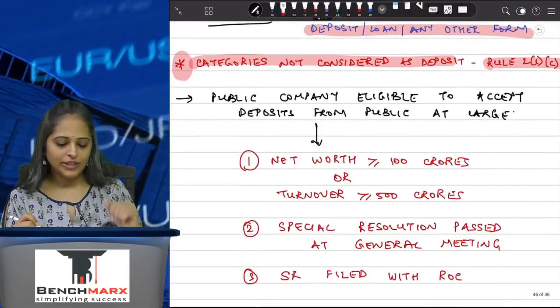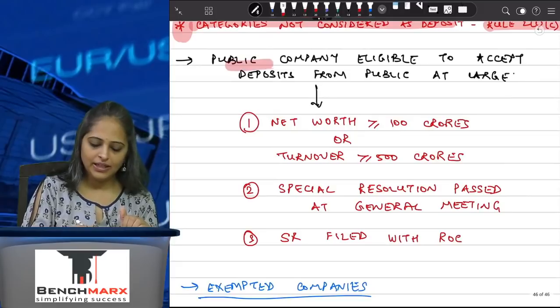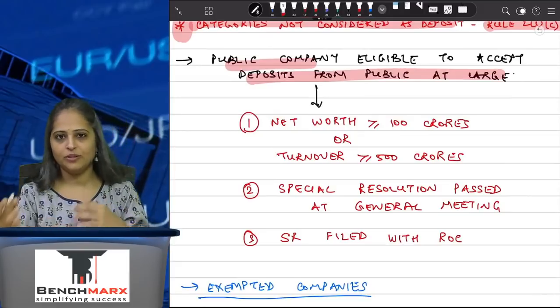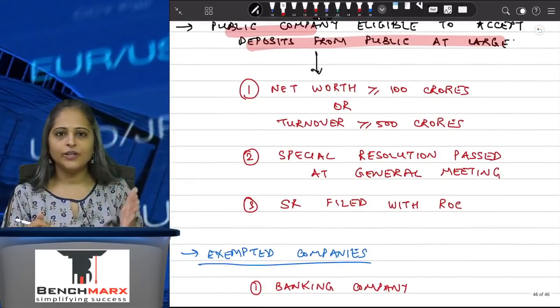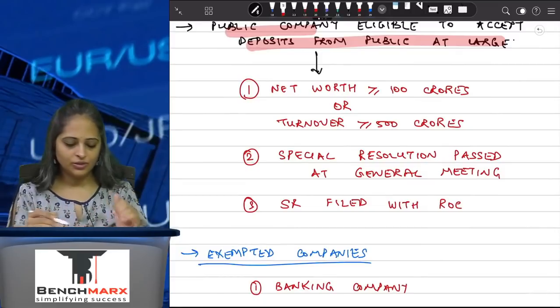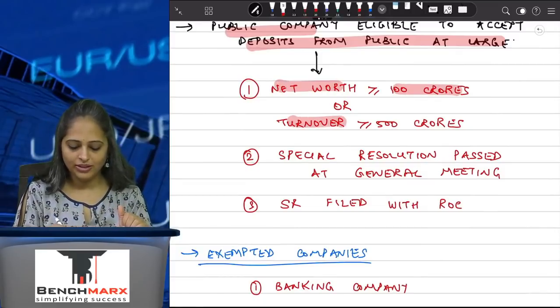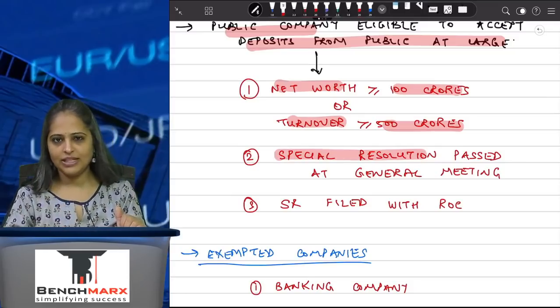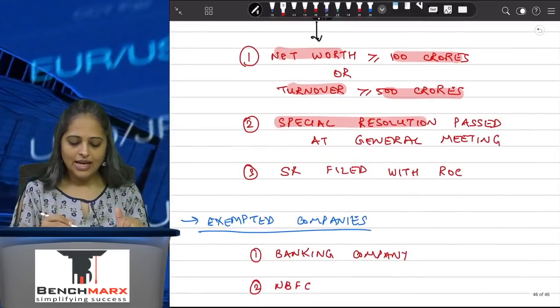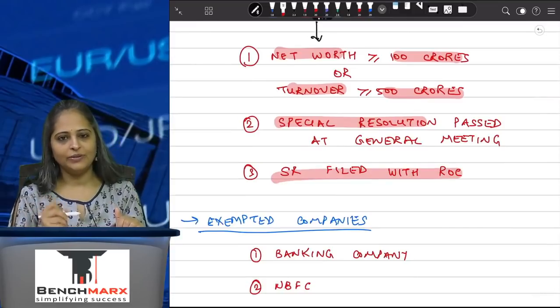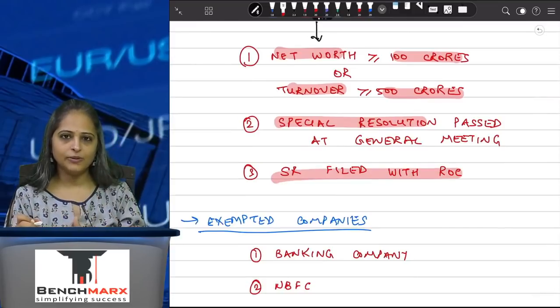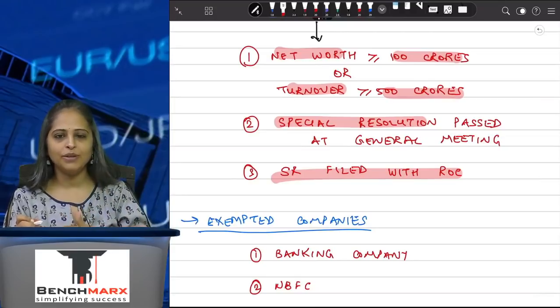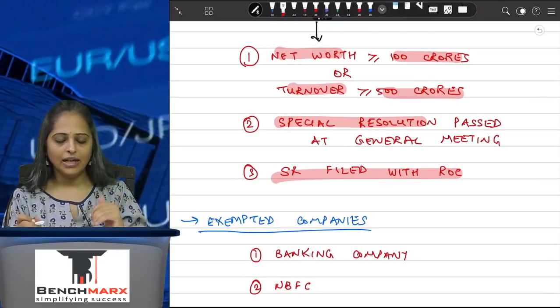Who is eligible to accept deposits? Any public company can accept deposits from the public at large if it has a net worth of more than 100 crores or a turnover of more than 500 crores. A special resolution has to be passed, more than 75% people agreeing to it, and the special resolution has to be filed with ROC. If these conditions are fulfilled, then you can accept deposits from the public at large.